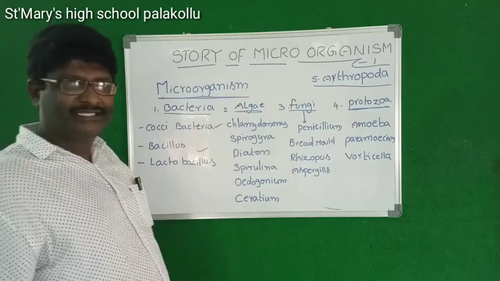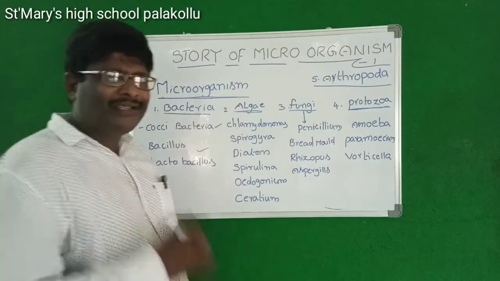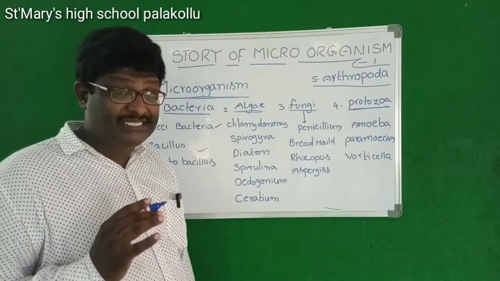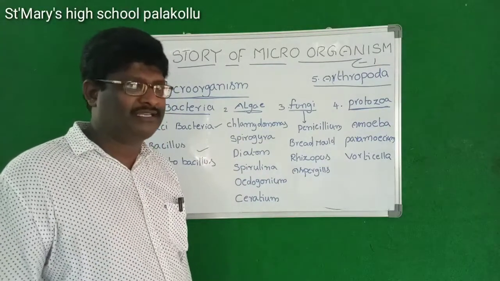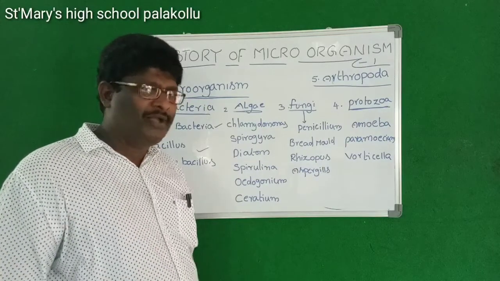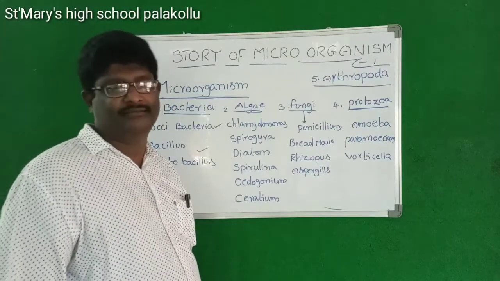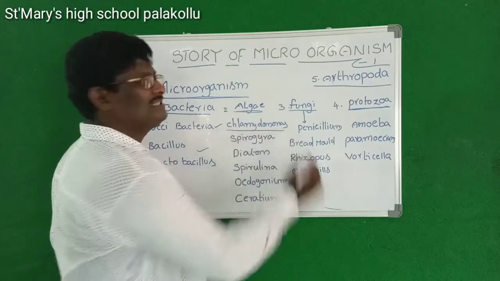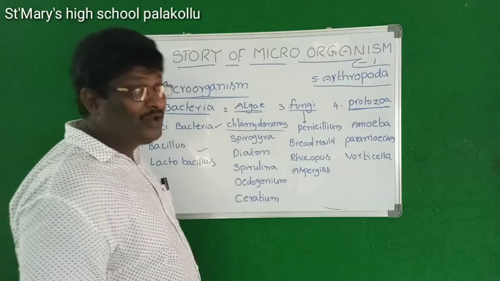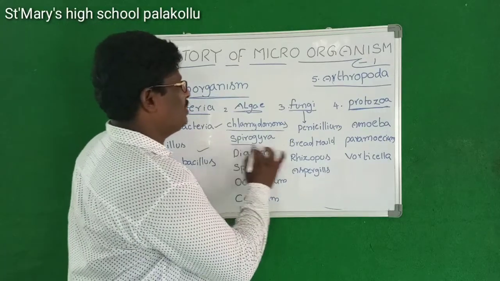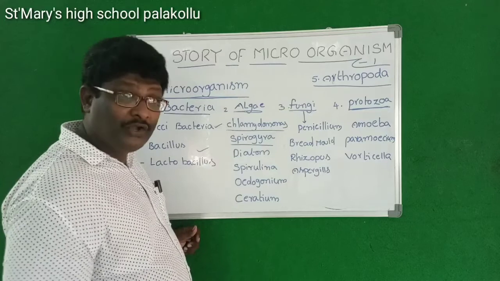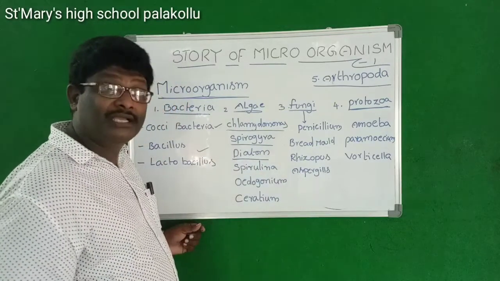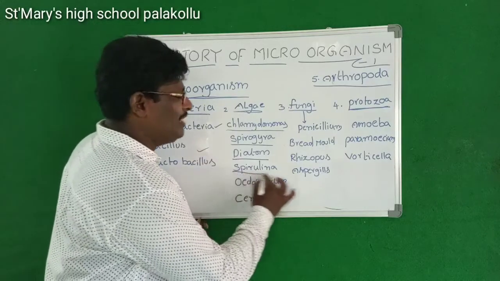And coming to the next, algae. What are the examples for algae? Algae are green in color. So what are the examples? Chlamydomonas, Spirogyra, Diatom, Spirulina.